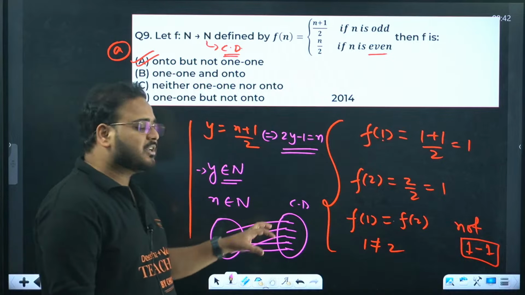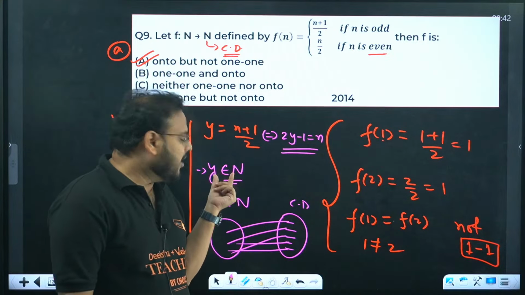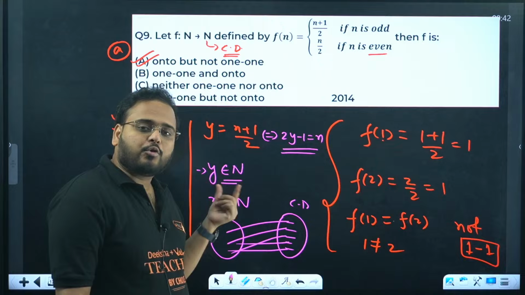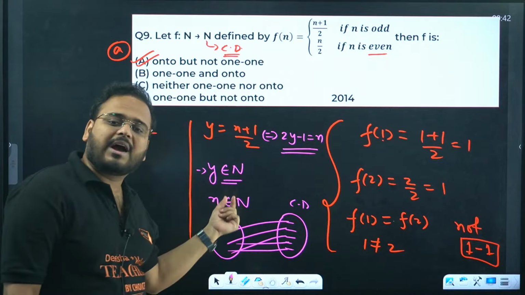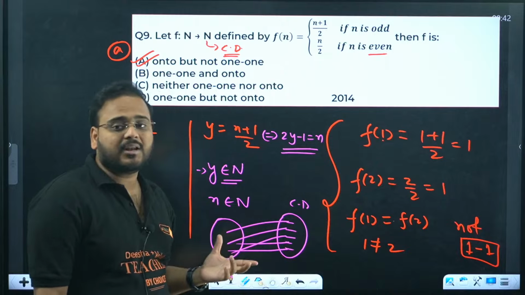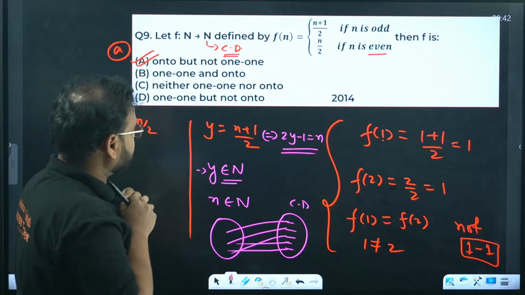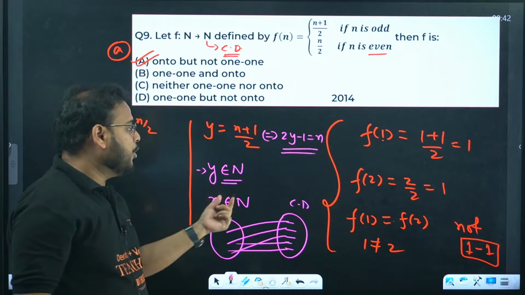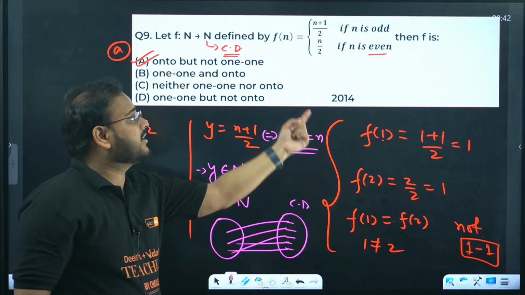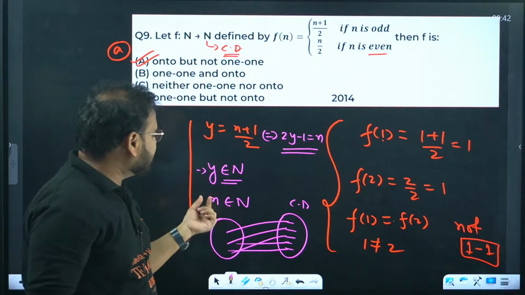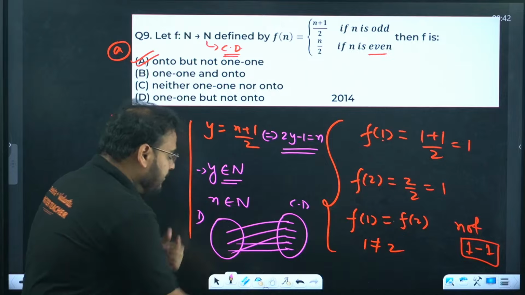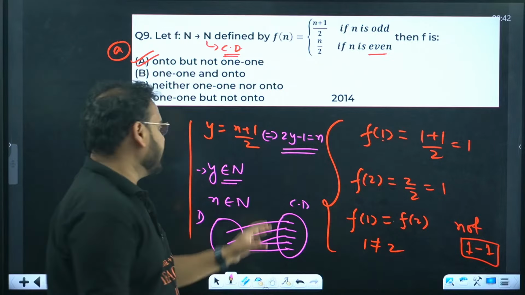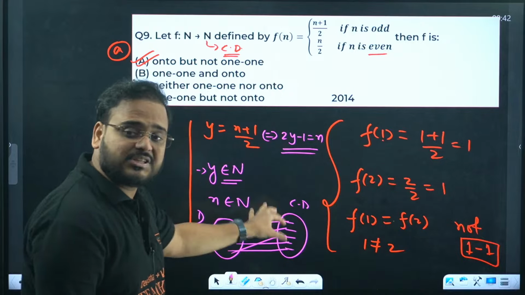Again I'll repeat. For all y belonging to natural number, that's what they've said, that codomain is natural number. So for all y which is a natural number from codomain, you will have a respective value of n. N is from domain. It means that none of the elements of codomain is left out. Hence the given function is onto for this particular part.